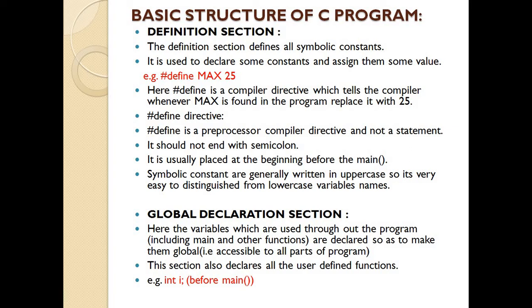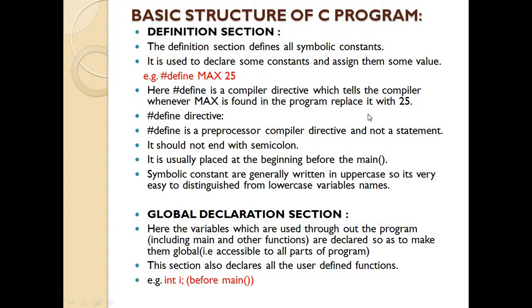At that time we can declare the pi value in the definition section, and that is called a symbolic constant, because it is a preprocessor compiler directive and it is not a statement.